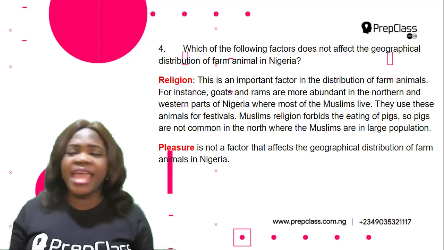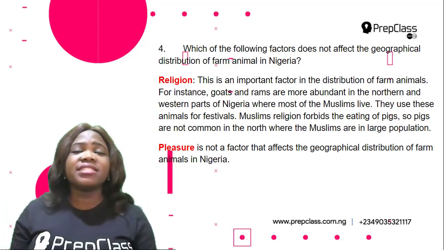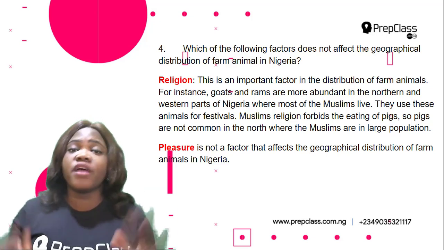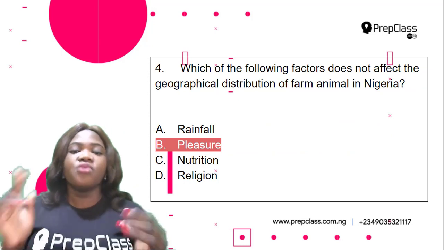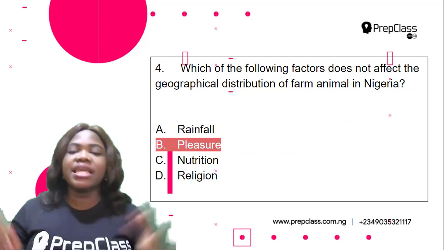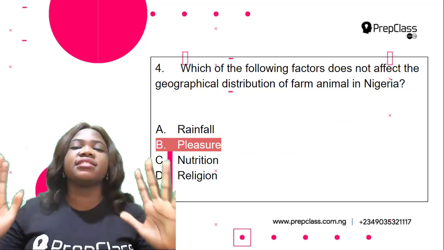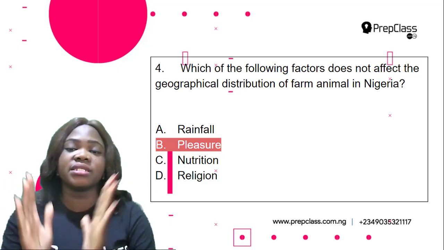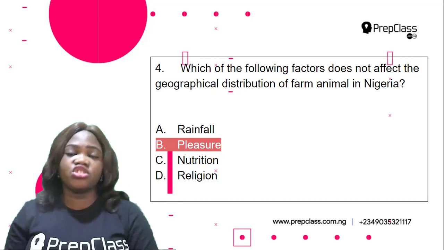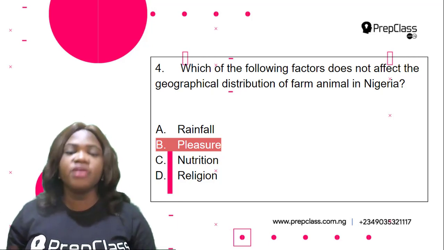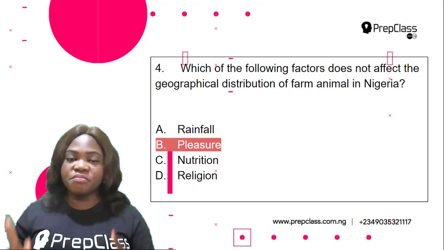Pleasure is not a factor that affects the geographical distribution of farm animals in Nigeria. So this means that rainfall, nutrition, and religion affect the geographical distribution of farm animals in Nigeria, but pleasure does not. So the correct option here is option B.